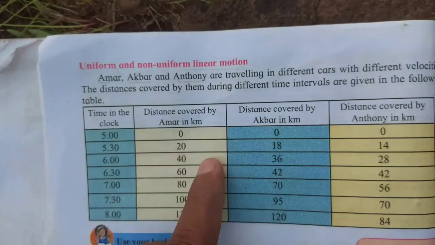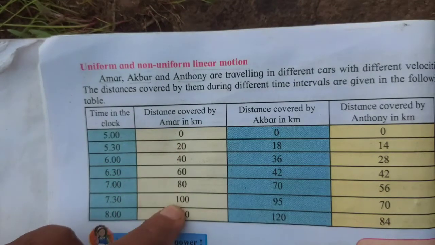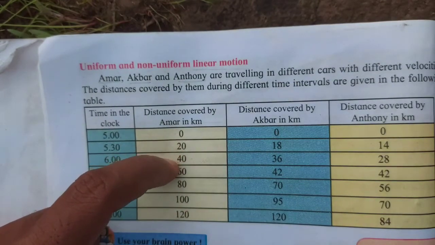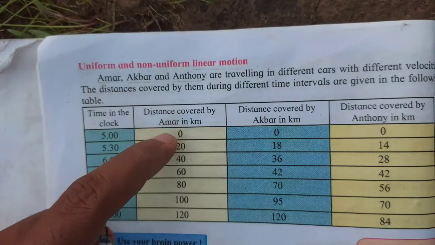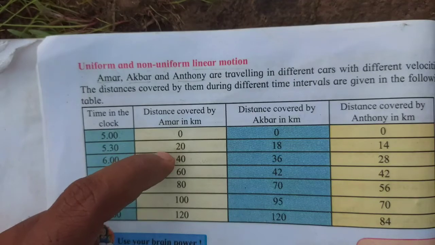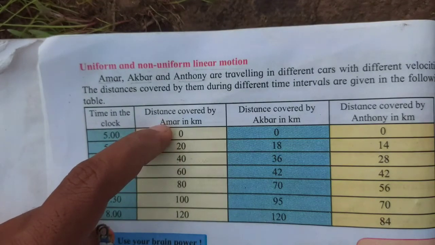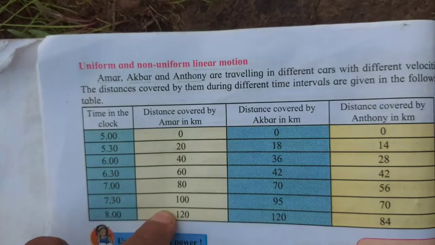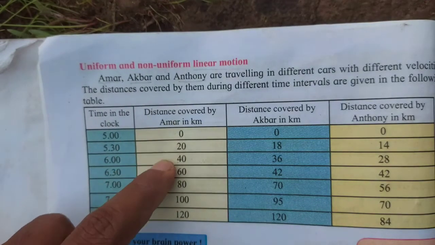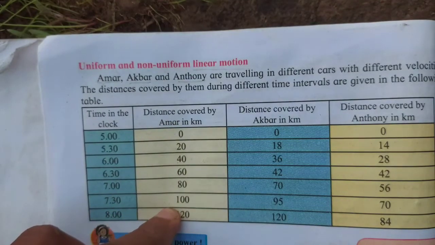If you observe properly, here you will get the table of 20, means the difference between two distances is the same, means here also 20, again 20, 20, 40, again 40 plus 20, 60, 60 plus 20, 80. Means here you can see the speed is the same, there is no change in speed. So this is uniform linear motion.